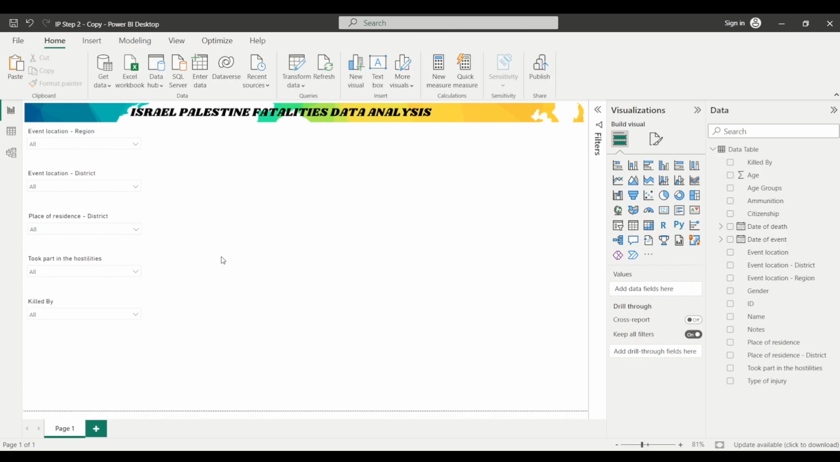So we will be using these 5 slicers and you will get a better understanding of the report and the insights that we will show once we add more visuals to this particular report page.